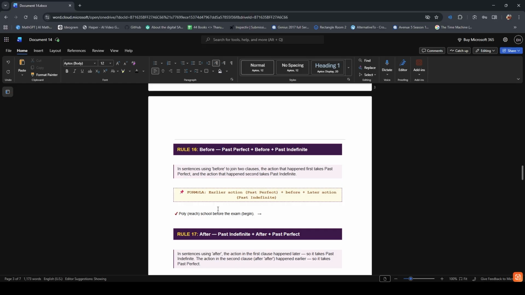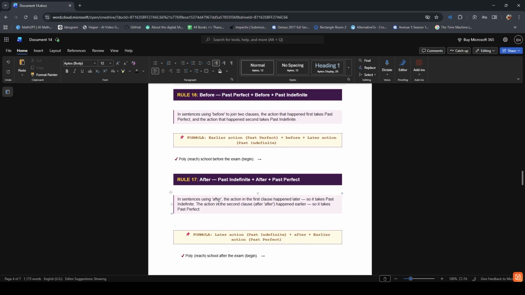It means in a sentence, the first part of the verb will remain past perfect, Polly reach. The second part of the sentence will become past indefinite, the exam begin. So in the next example, Polly reached will become past perfect, had reached. And the second answer will be the exam began.